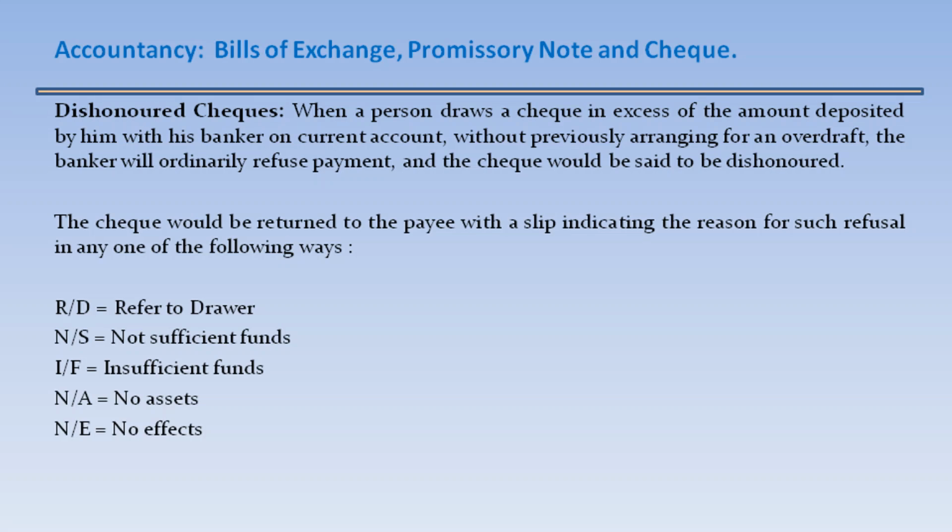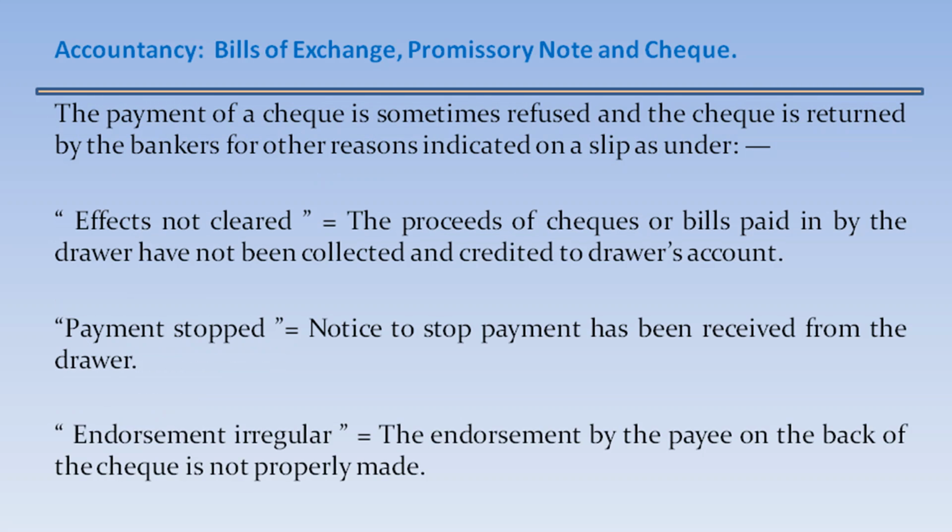NE, no effects. The payment of a check is sometimes refused and the check is returned to the bankers for other reasons indicated on a slip as under. Effects not cleared: the proceeds of checks or bills paid in by the drawer have not been collected and credited to the drawer's account. Payment stopped: notice to stop payment has been received from the drawer. Endorsement irregular: the endorsement by the payee on the back of the check is not properly made.